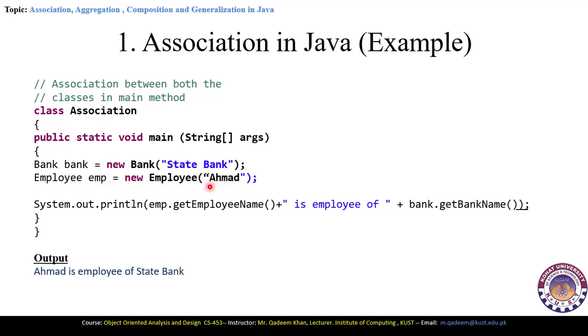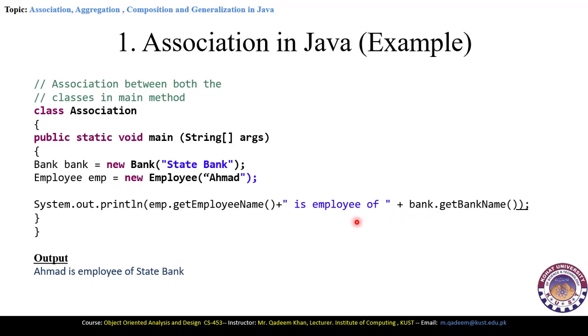It is the employee parameterized constructor where we have passed Ahmed as the name of this employee. Now we are associating these two classes with each other, so then we will call the functions of these two classes through their objects. Then system.out.println em.getEmployeeName plus is the employee of plus bank.getBankName.